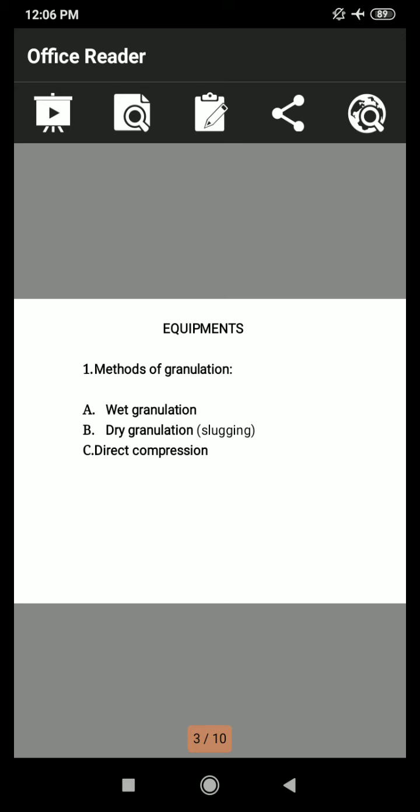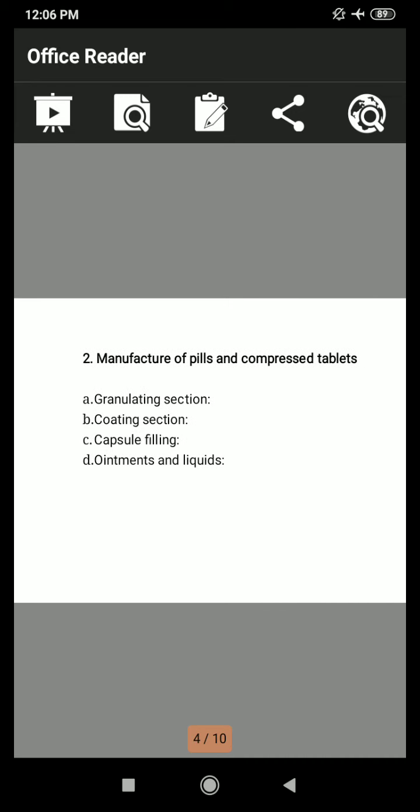Okay. Then the next point of equipment is manufacture of pills and compressed tablets. The first point is the granulation section. In the granulation section: disintegrators, powder mixer, mass mixer, granulators, and thermostatically controlled ovens. Then the next point is the coating section. In the coating section: jacketed kettles, which can be gas or electrically heated for preparation of solution, coating pans, polishing pan, heater, and exhaust system.